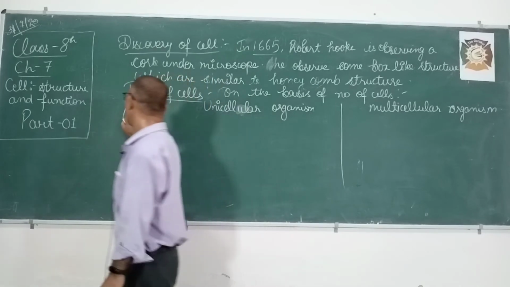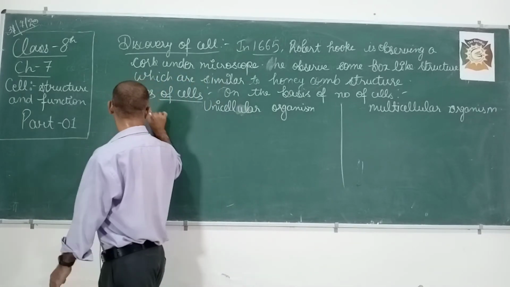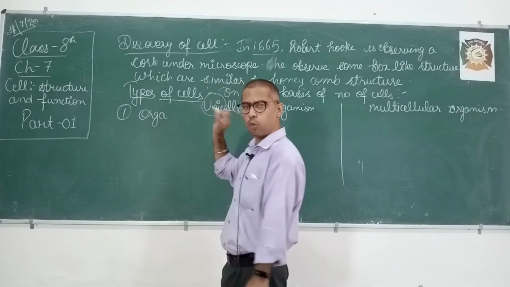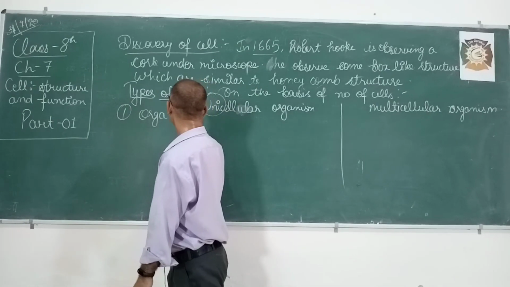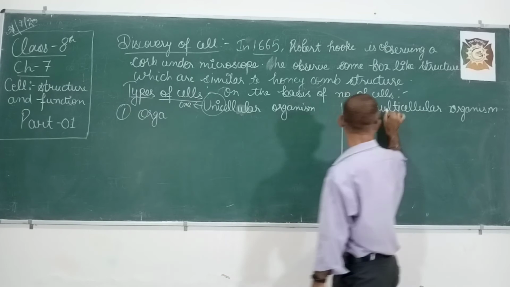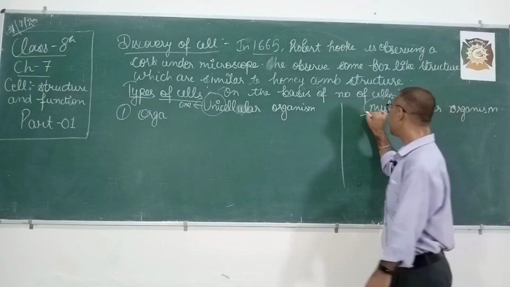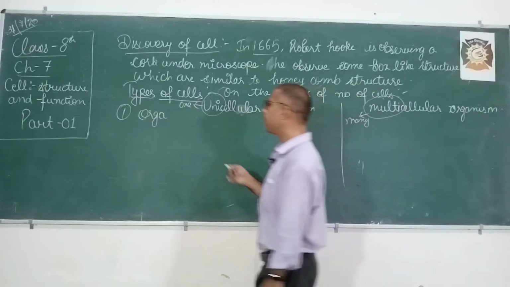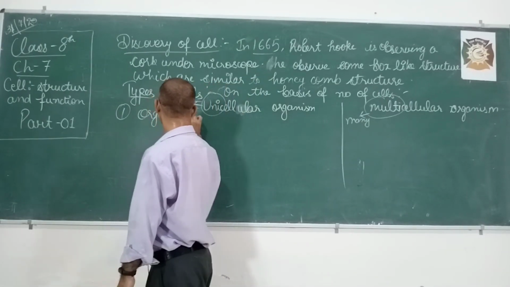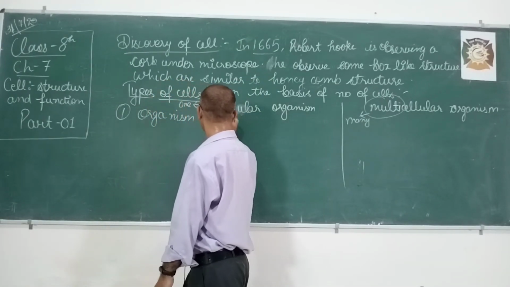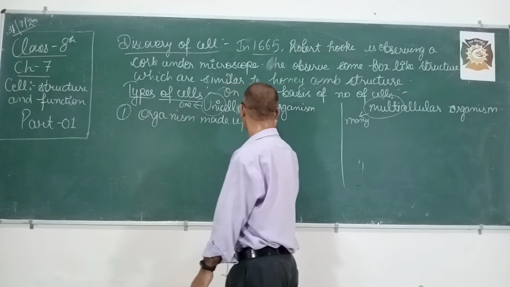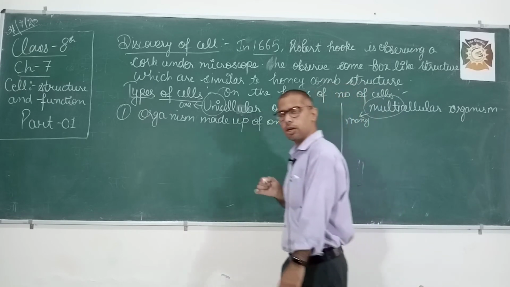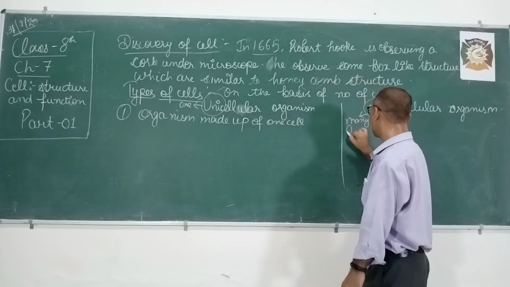So, beta, remember, uni means one, multi means many. Organisms made up of one cell are called unicellular organisms.